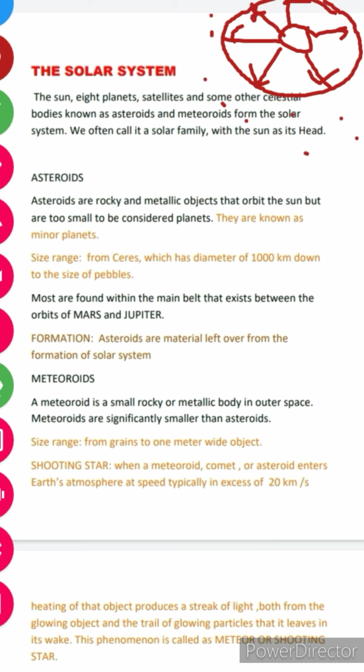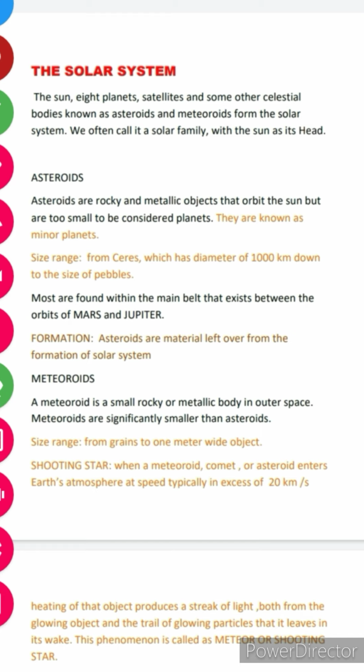But a theory also came according to which it was supposed that there might be a destruction of any planet or any small planet or a big planet, and the debris of that planet in the universe or in our solar system are considered today as asteroids. But that theory is not considered by scientists today.